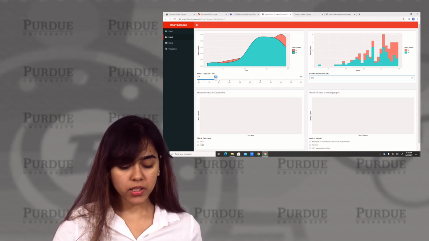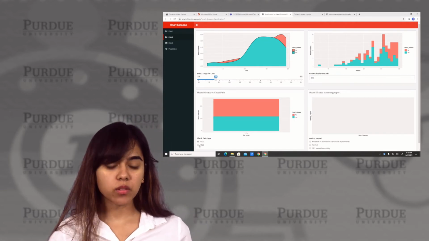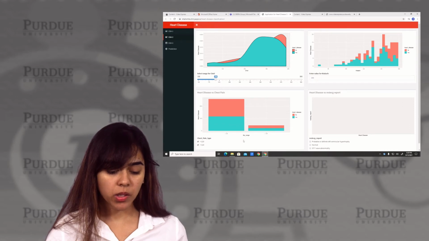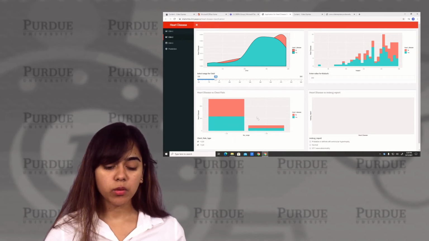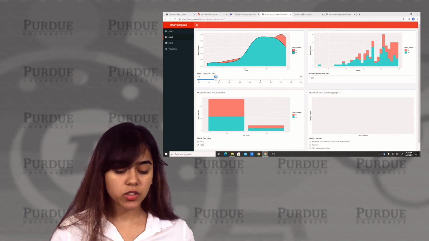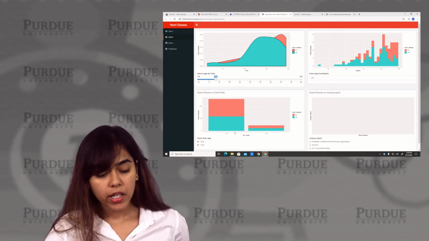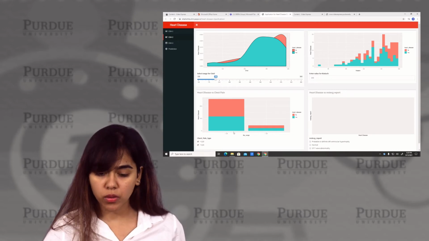Moving to the chest pain type. As we can see, when the FBS range is less than 120 and greater than 120, we have an equal proportion of people having a heart disease. So the chest pain type is not a good indicator for a physician to say if a patient can have a heart disease or not.